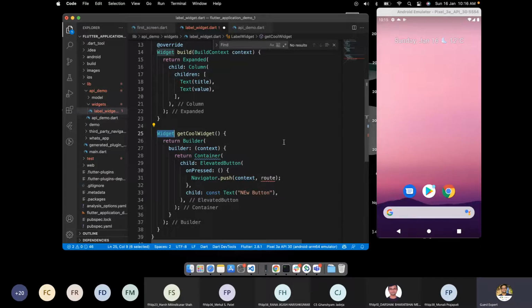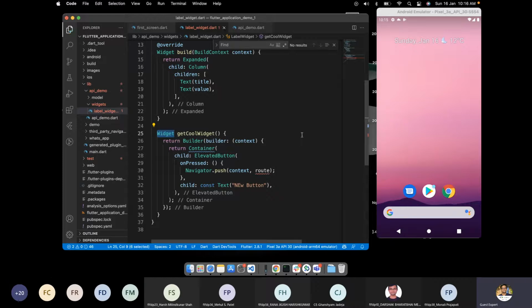Now, why I'm taking this session and mainly focusing on it is because this is a very important part of Flutter and Flutter state management. Is everyone here? Shall we start? It is already 10:15, 16. Yes, sir.